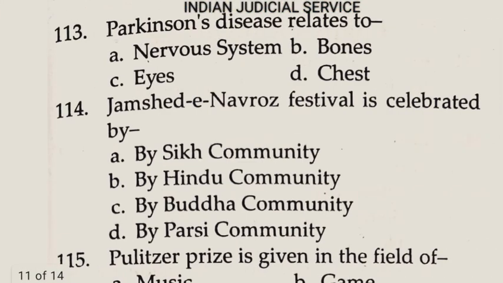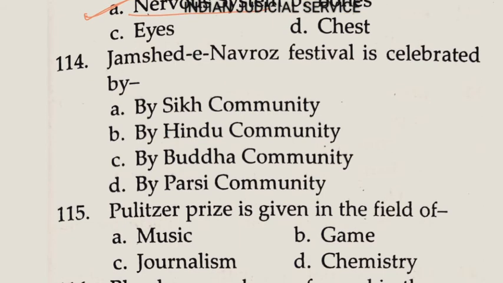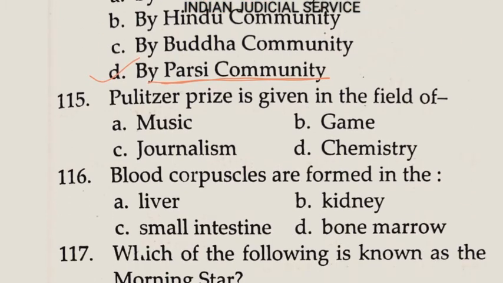Now next question. Parkinson disease is related to the nervous system. So answer here option A. Now next question. Jamshed-e-Nawroz, this is very important here. Jamshed-e-Nawroz festival is celebrated by the Parsi community. Answer here option D.